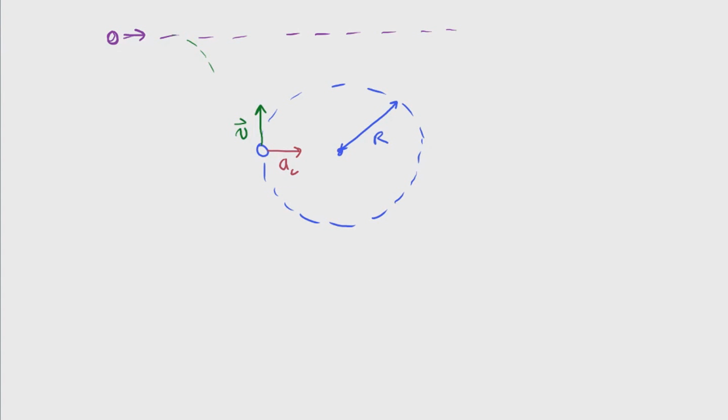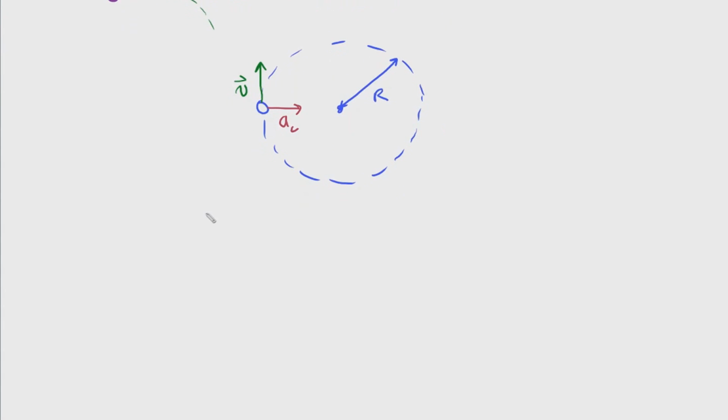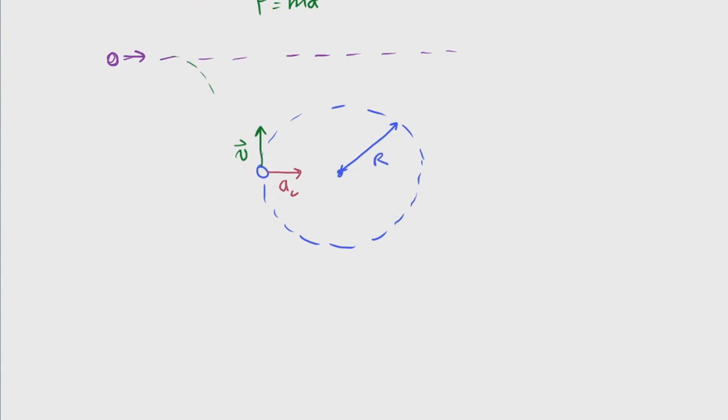So the key point here is that although an object may be moving at constant velocity, if its path or the vector of velocity is changing over time, it must mean that there is acceleration. Let me explain that. We could look at another point later for this particle, and we could say that the velocity vector is directly to the right, and it's the same constant magnitude, because again we said this velocity is constant in terms of its magnitude. It's going at a constant velocity.